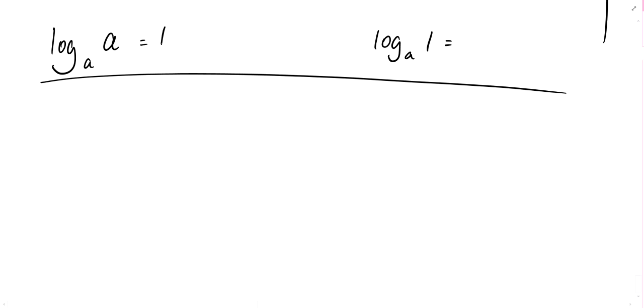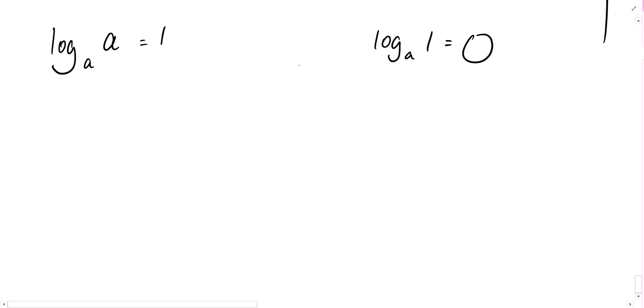Okay? Now let's try for the next one. A to the power of what equals to 1. So then you connect the dots and you say, oh, sorry, A to the power of 0 must give us 1. And that is where we get these from. Okay? So now that we have this information, we can switch them to the exponential form just to verify. So A to the power of 1 equals to A. A to the power of 0 equals to 1.